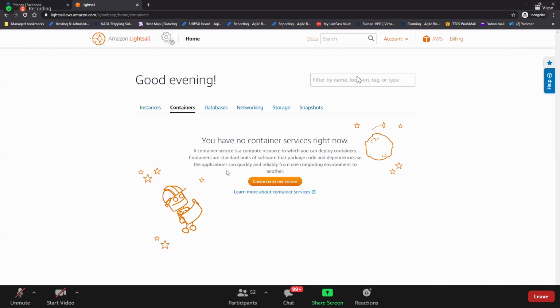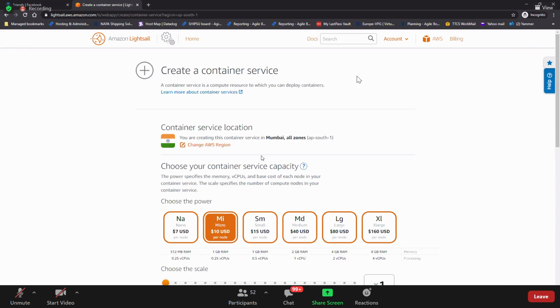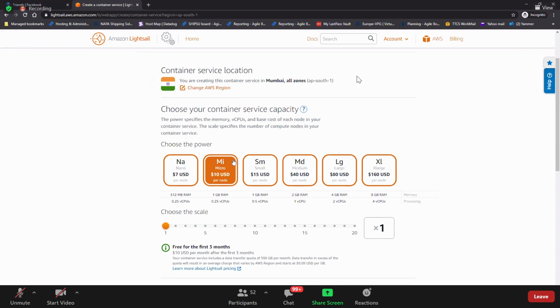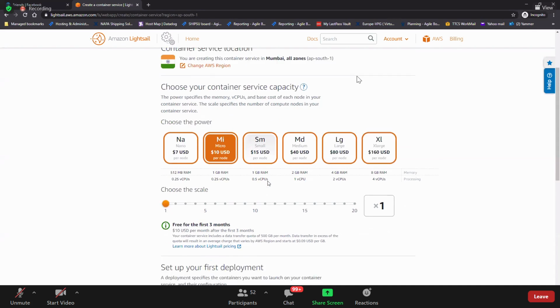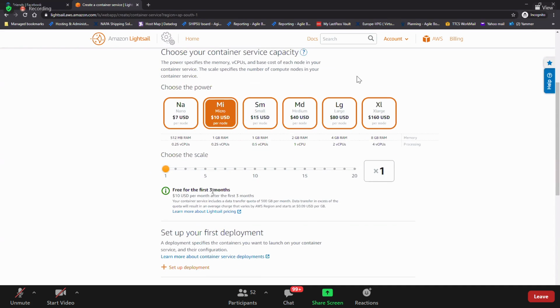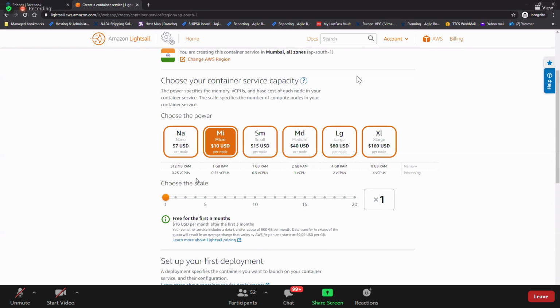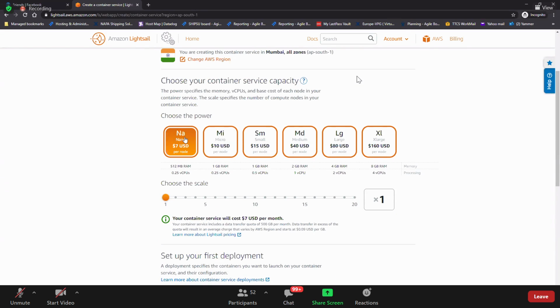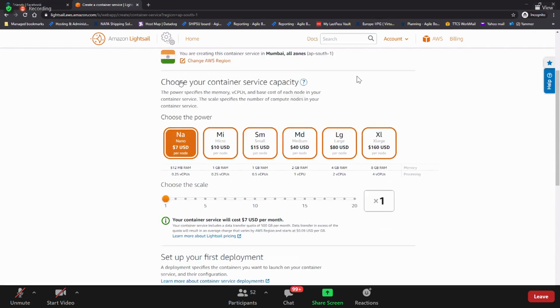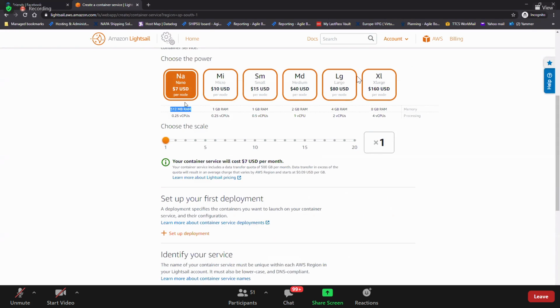So containers, we don't go much there, but let me explain what it has. Again, you have nano, medium, small, large, XL and all. It is free for the first 3 months. After that, you need to pay 10 USD per month. I don't want you to try this, I'm just showing it. Choose the power: if you go for nano, you will get only 512 MB RAM, and then how many containers you want to launch.